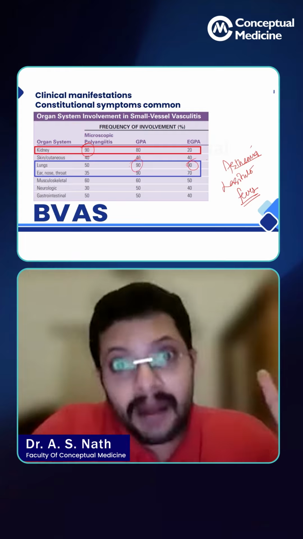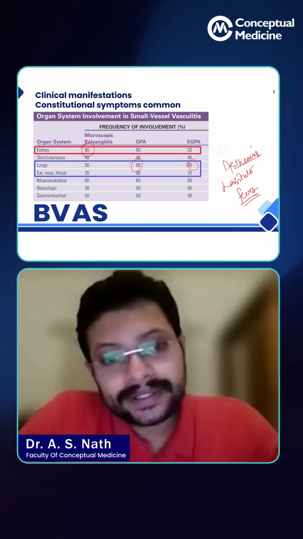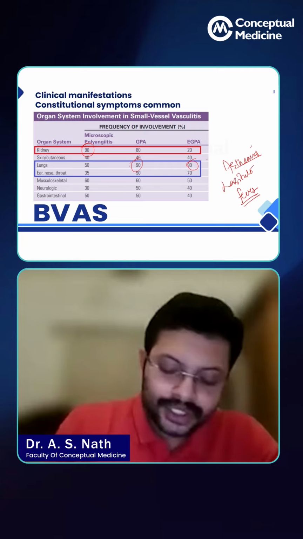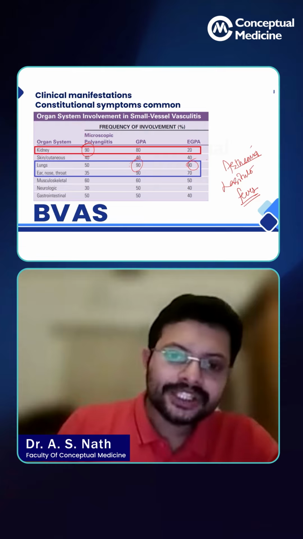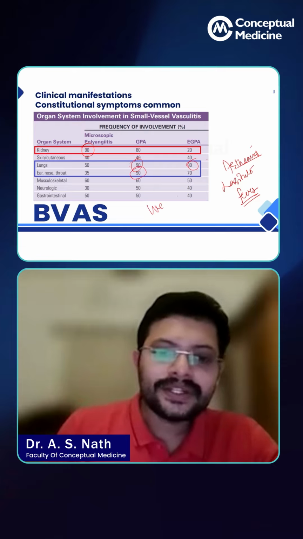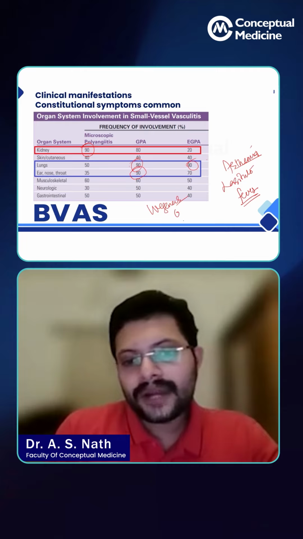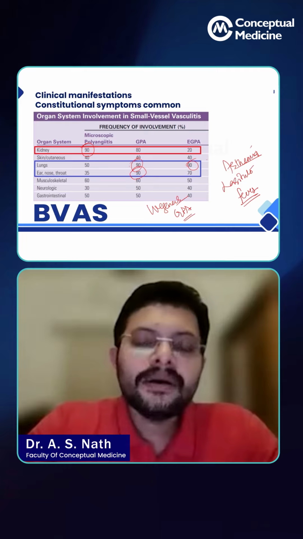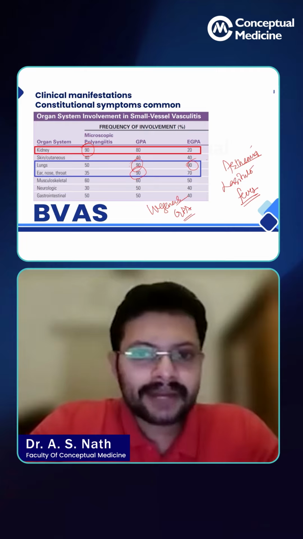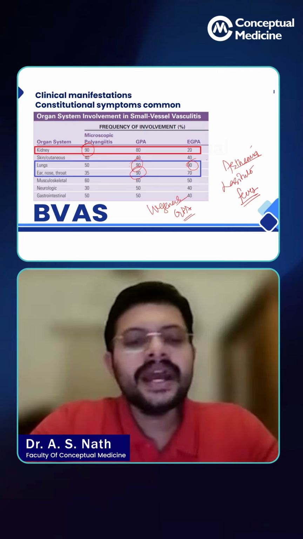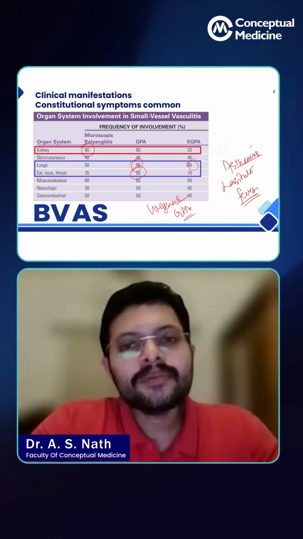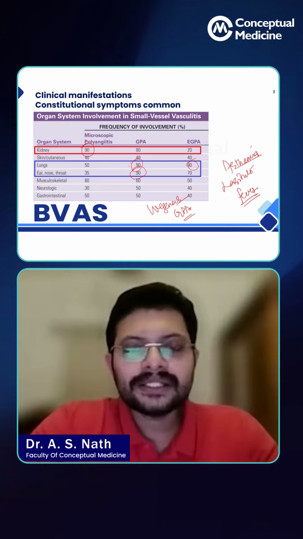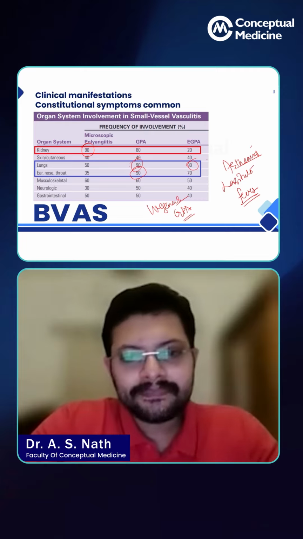When you talk about the upper respiratory tract, very, very important point, the ENT, GPA stands out there. Your Wegener's, or granulomatosis with polyangiitis, has very, very common ENT manifestation, upper respiratory tract manifestation, in comparison to the other two varieties. So you can see that microscopic polyangiitis has very less respiratory system involvement overall, 50% for the lungs and only 30-35% for the ENT.